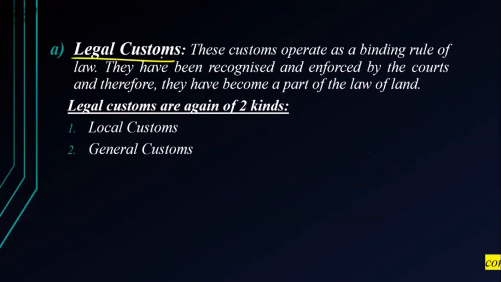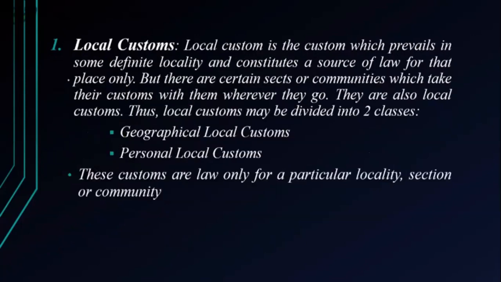When we look at legal customs, these are operating with the binding rule of the law. They have been recognized and enforced by the courts and they become part of the law of the land. So legal customs are of two kinds, local customs and general customs. Now let us look at local custom.